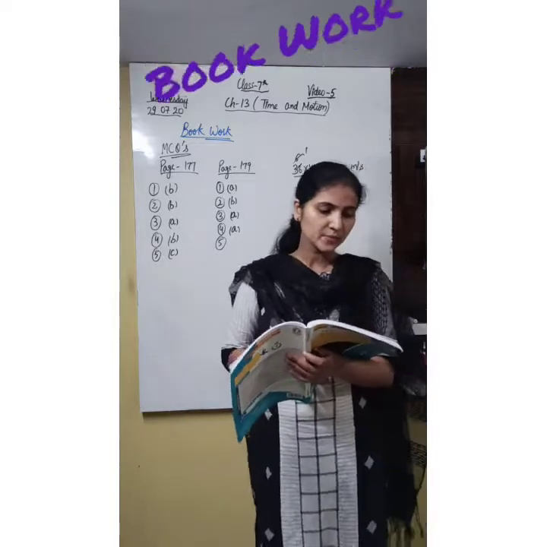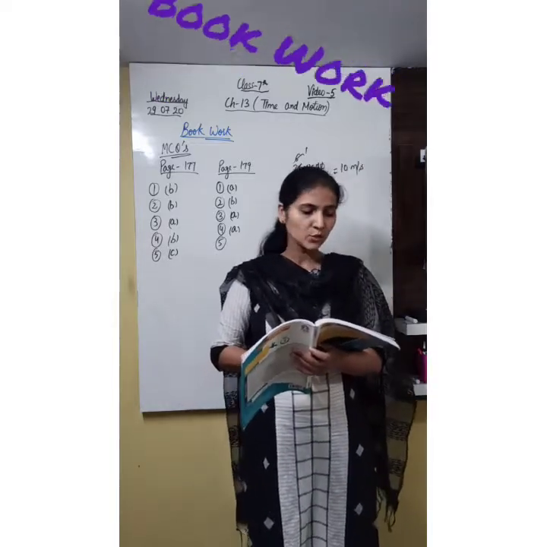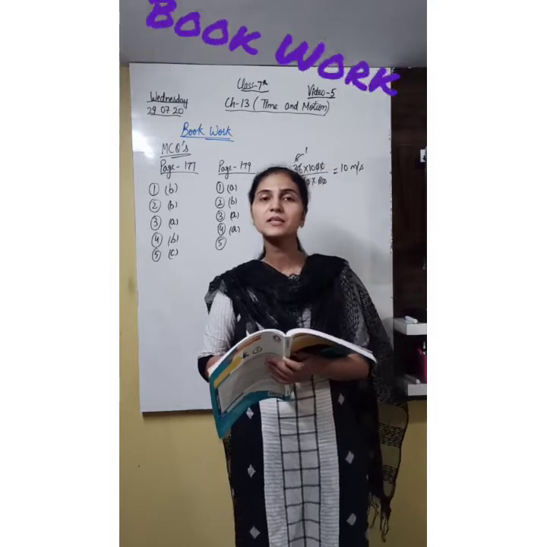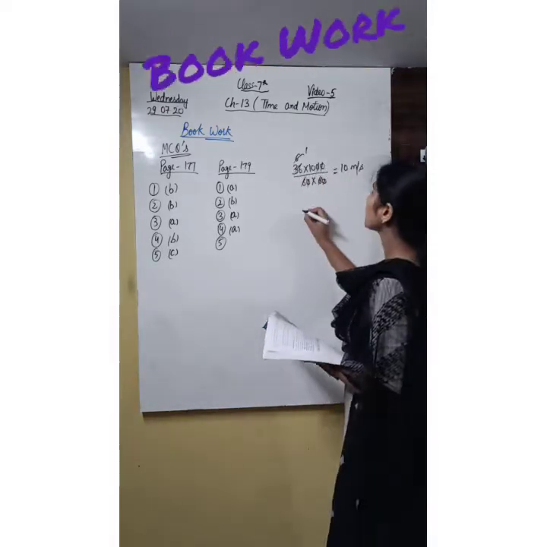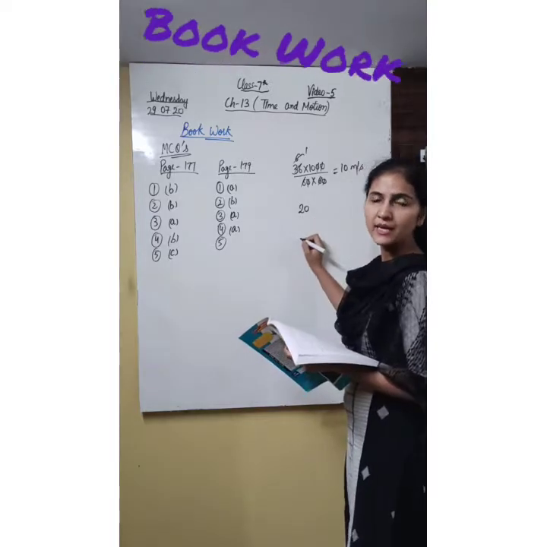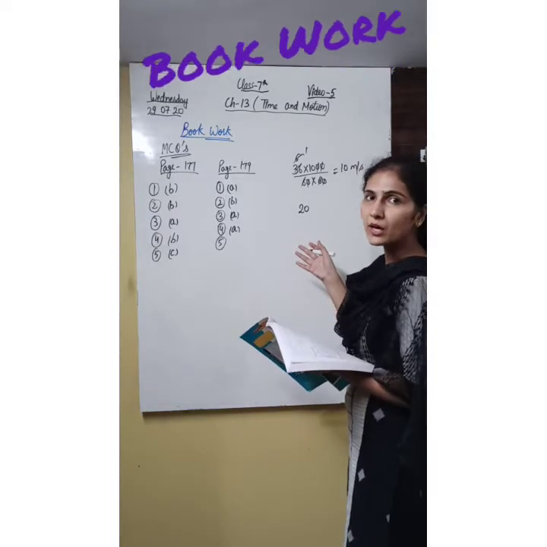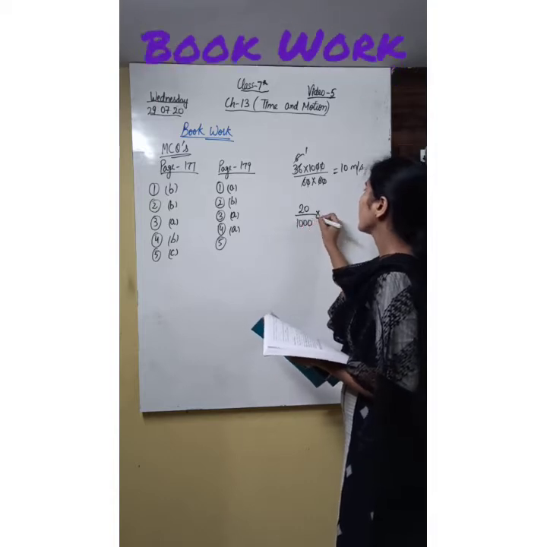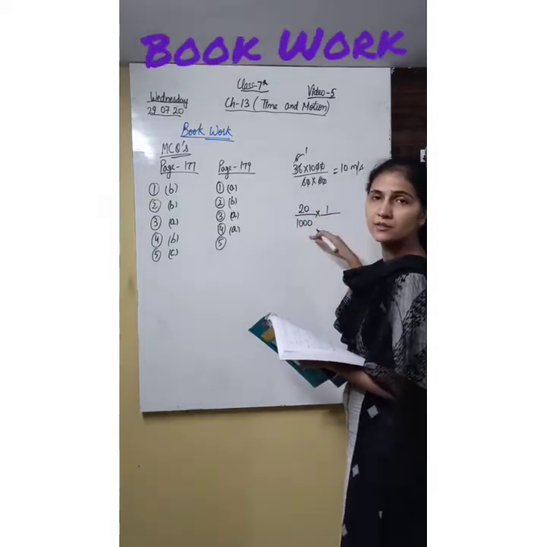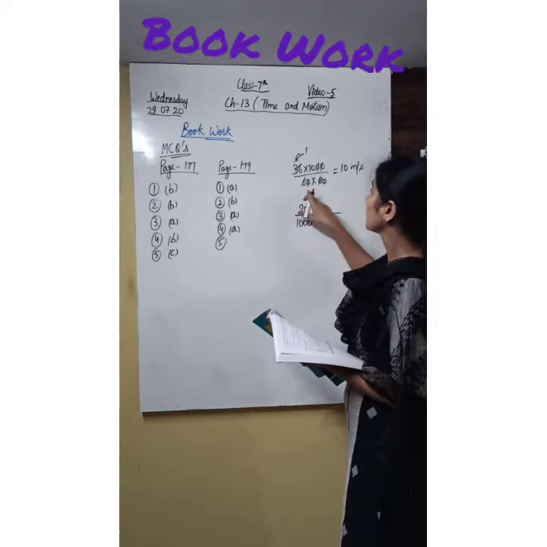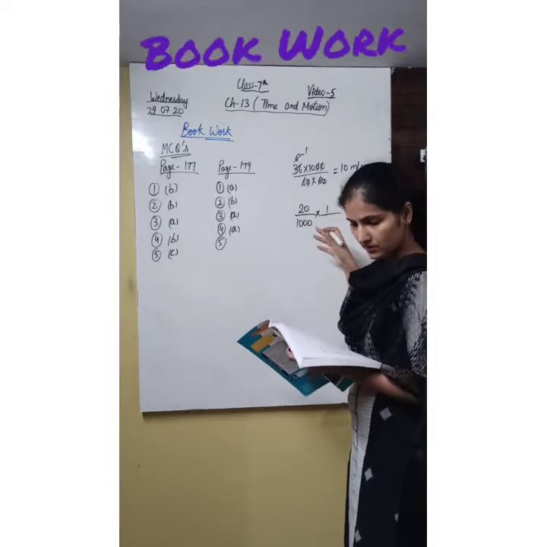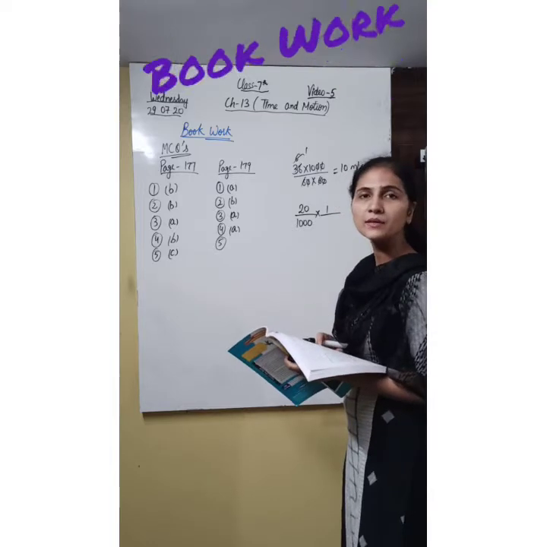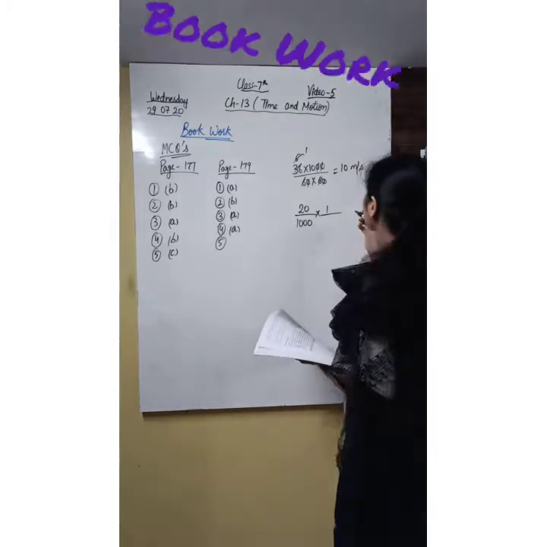Next one is, the speed of a moving car is 20 meter per second. Calculate its speed in kilometer per hour. Here it is mentioned in meter per second. To convert meter into kilometer, divide by 1000, and to convert second into hour, divide by 3600.